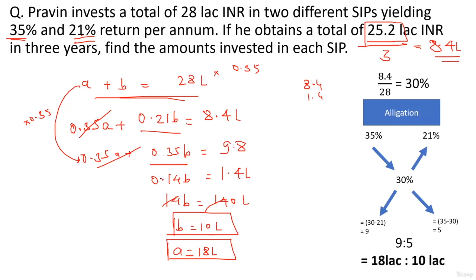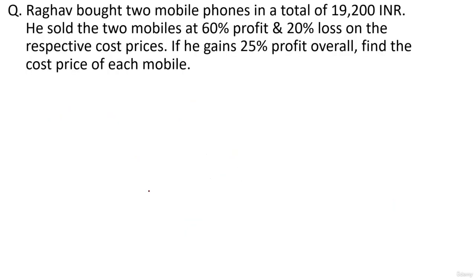Okay, without much headache. So that's a very important advantage of understanding and knowing alligations. Okay, which will help you to solve the questions very, very quickly. All right, let's see one more. Raghav bought two mobile phones in a total of 19,200 INR. He sold the two mobiles at 60% profit and 20% loss on the respective cost prices. If he gains 25% profit overall, find the cost price of each mobile.